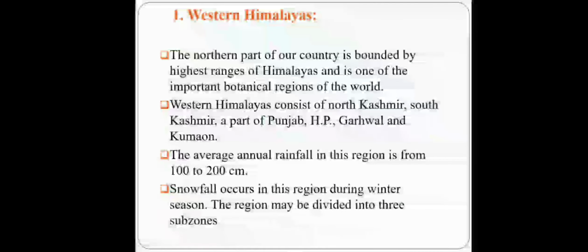Western Himalaya. The northern part of India is bounded by the highest ranges of Himalaya and it is the most important botanical region of the world. Western Himalaya consists of North Kashmir, South Kashmir, a part of Punjab, Himachal Pradesh, Garhwal and Kumaon. The average annual rainfall in this region is 100 to 200 cm. Snowfall occurs in this region during the winter season.